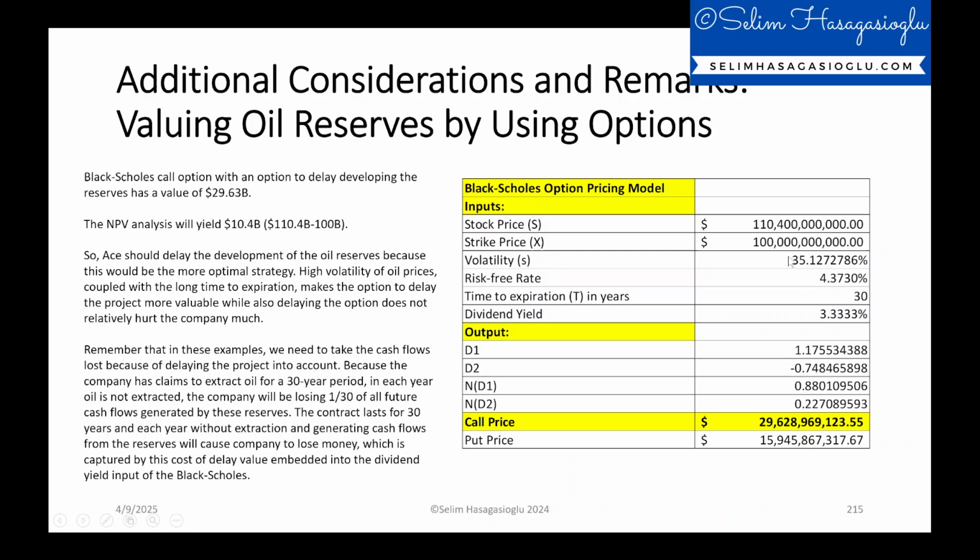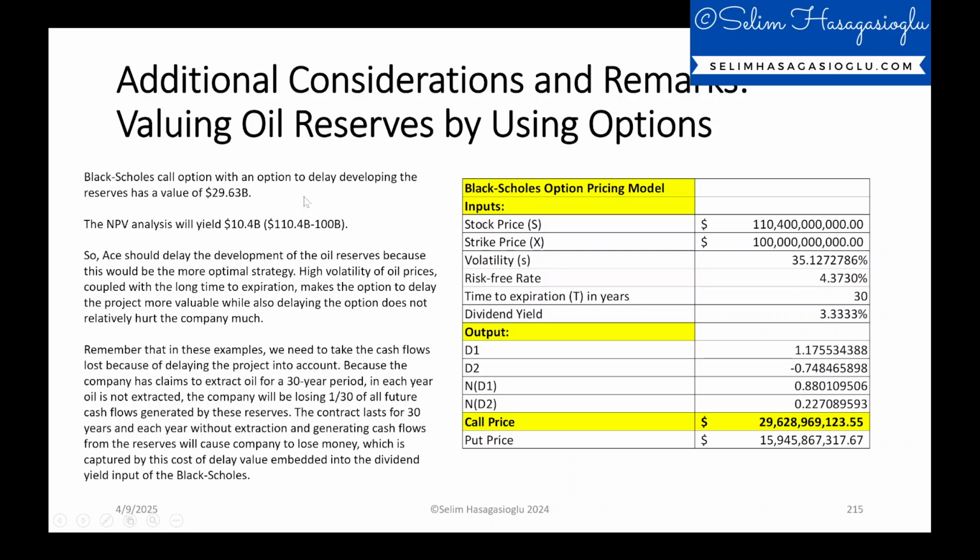So here I entered all input values: stock price, strike price, volatility, risk-free rate, time to expiration, and the cost of delay in terms of dividend yield. So then I will get this value. So the Black-Scholes call option with an option to delay developing the reserves has a value of $29.63 billion. The net present value analysis will yield $10.4 billion. Actually, this is basically the difference between the stock price and the strike price.